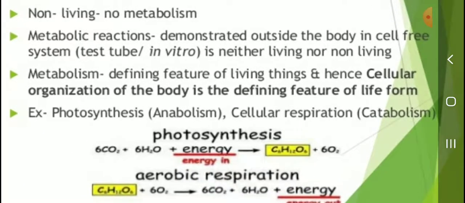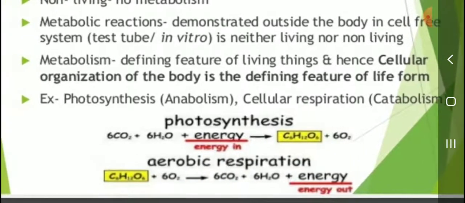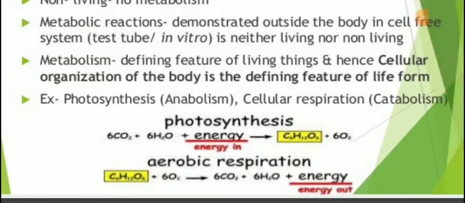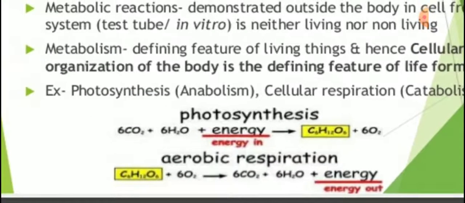Listen, photosynthesis is anabolism. Cellular respiration is catabolism. What is the photosynthesis process? The photosynthesis process occurs in plants. 6CO2 + 6H2O + energy gives C6H12O6, glucose, plus oxygen. Then aerobic respiration.